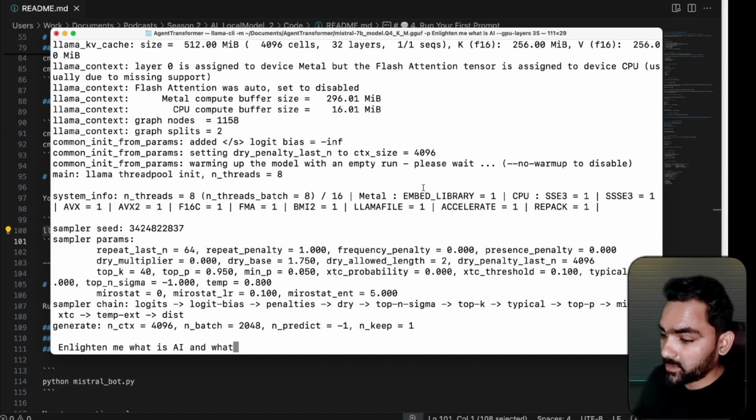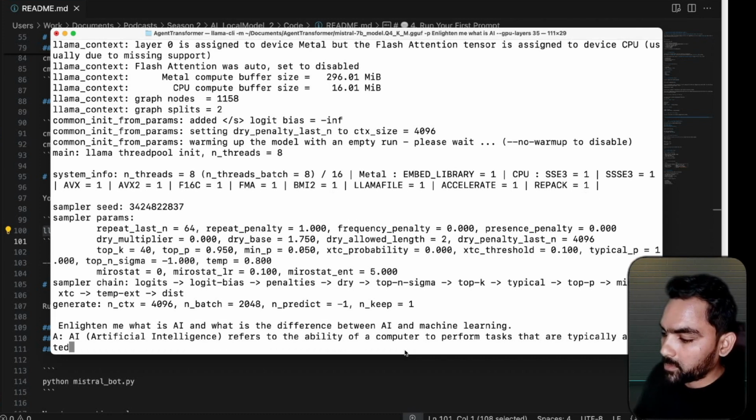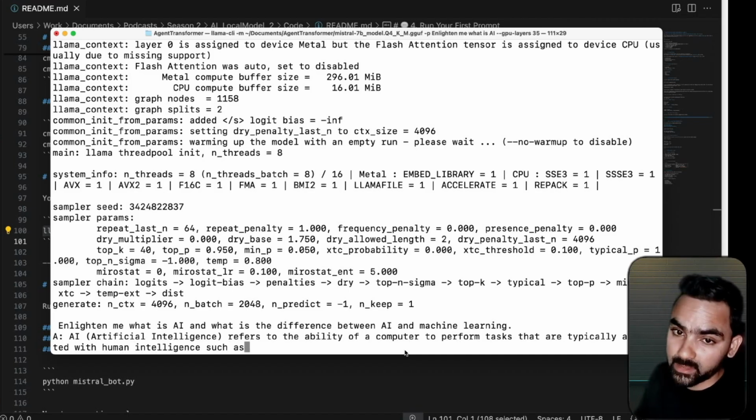I'll be forwarding it if it takes too much time while processing the query. Okay, it already started prompting. So this is how an LLM actually does the prompt internally. It predicts the next word one by one. Okay, so enlighten me what is AI and what is the difference between AI and machine learning. AI refers to the ability, and so on. So it started generating word by word, having the context of what we have asked and what it generated.